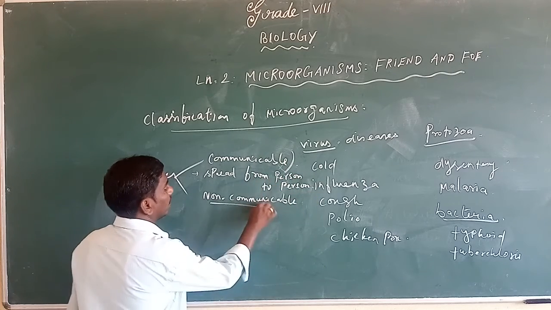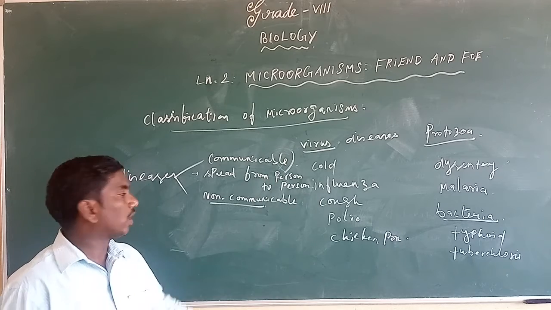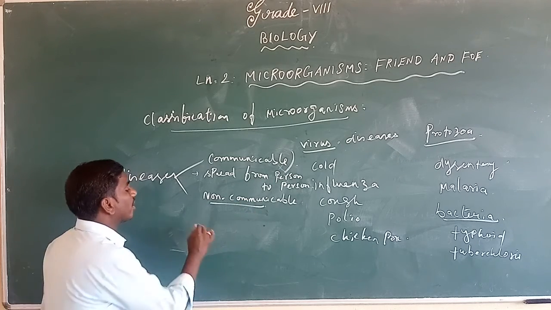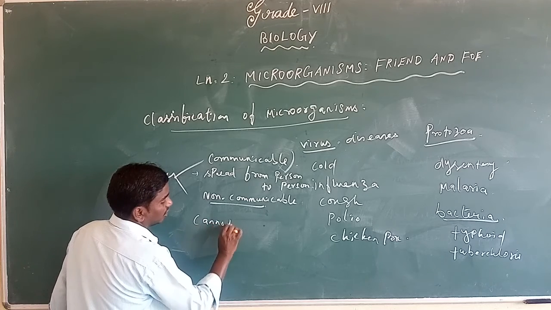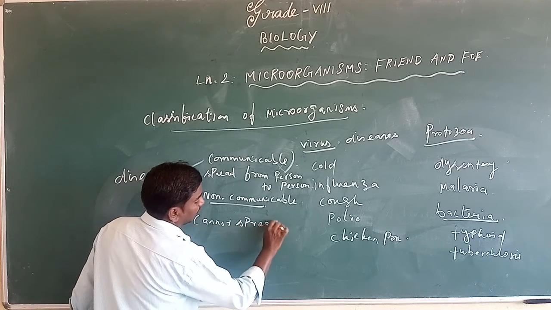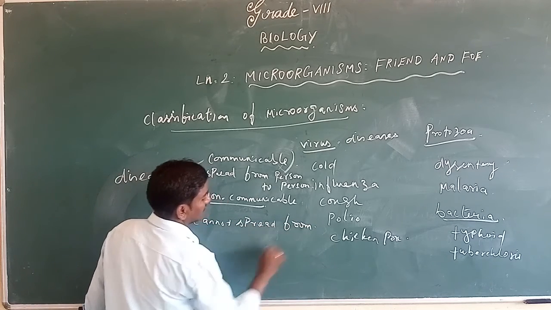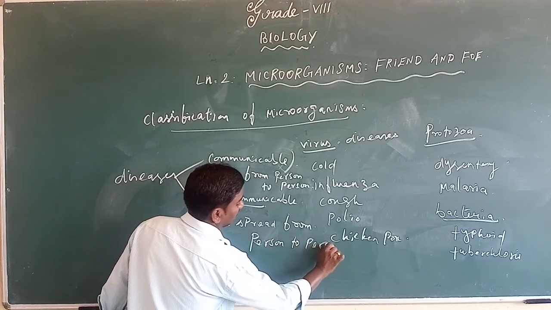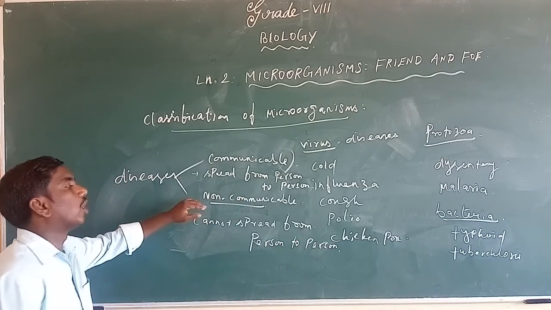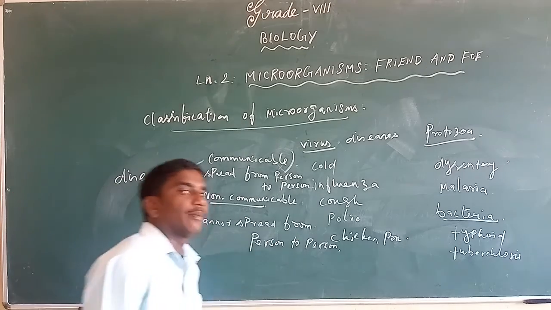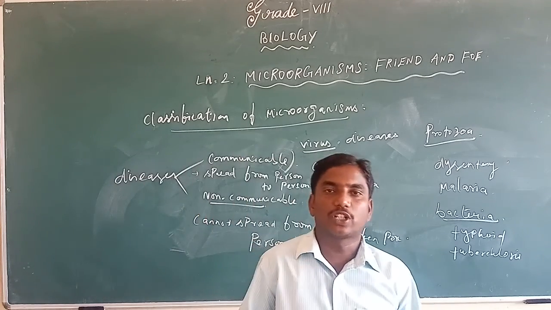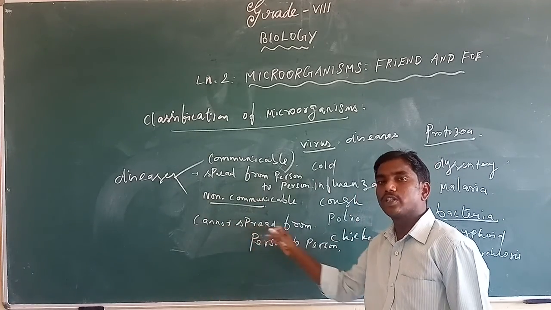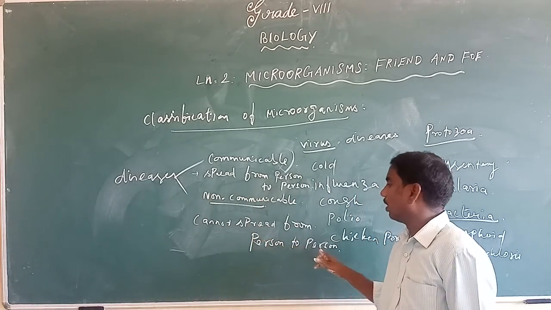And the next one, non-communicable disease. Non-communicable disease means such kind of disease cannot spread from person to person, from one person to another person.